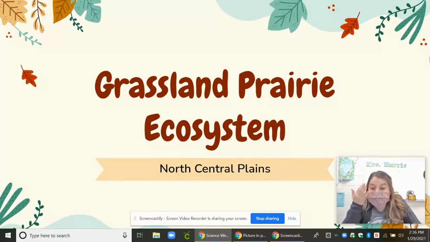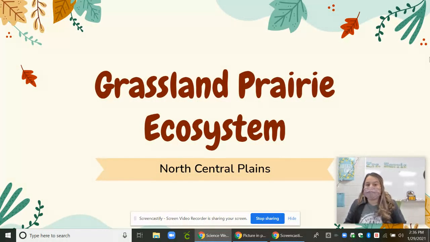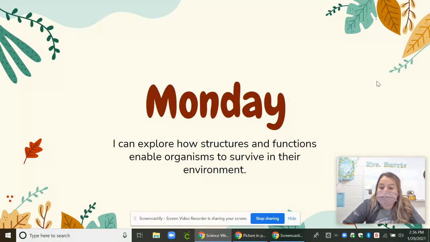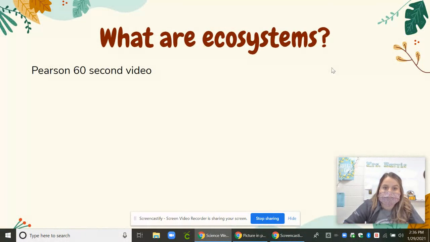So what kind of animals live there? What kind of trees and plants and wildlife grow there? So we're going to be looking through all of this and seeing how they work together. The animals eat the other animals, and they eat the plants, and they eat the grass, and all of those things. We're going to explore how structures and functions enable organisms to survive in their environment.